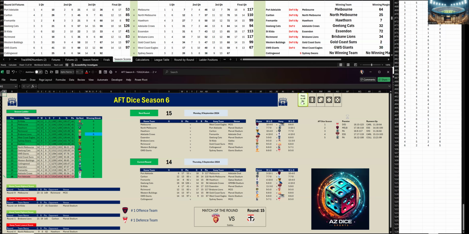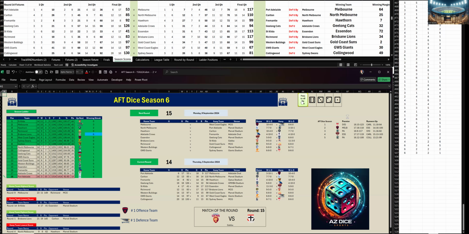Third quarter, Collingwood, they've kicked 6 goals 2 to Sydney 4 goals 5. And at three-quarter time, Collingwood are up by 25 points. Let's go to the last quarter. Last quarter, Collingwood have kicked 6 goals 2 to Sydney 2 goals 2. But in the end, Collingwood have won by 49 points. Final scores, Collingwood 20 goals 10, 130 to Sydney 11 goals 15, 81.